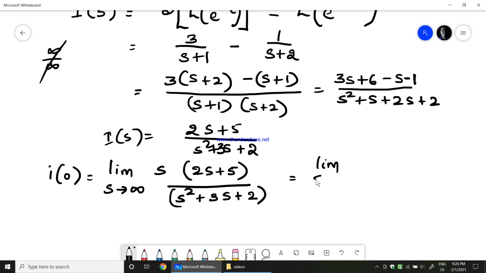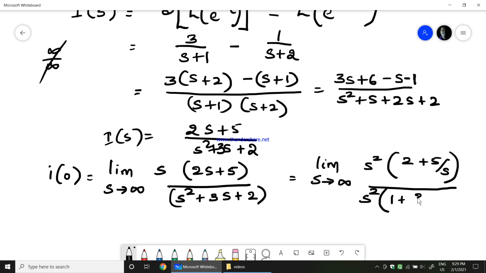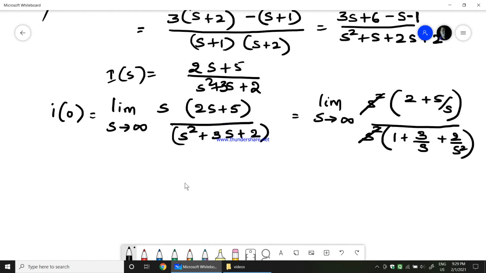Limit s tends to infinity, taking s common here, s into s square, so 2 plus 5 by s, divided by, taking s square common in the denominator, 1 plus 3 divided by s, because when you multiply s square with 3 by s you get 3s, plus 2 divided by s square. Now you see s square gets cancelled. So now it is easy to apply the limit.